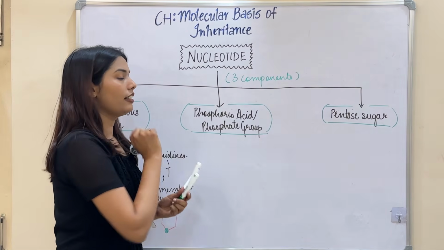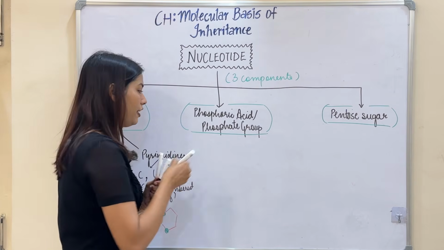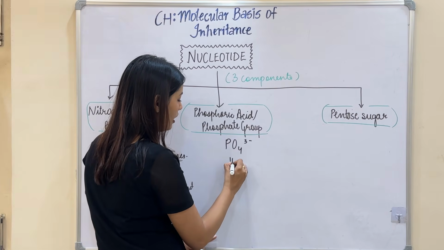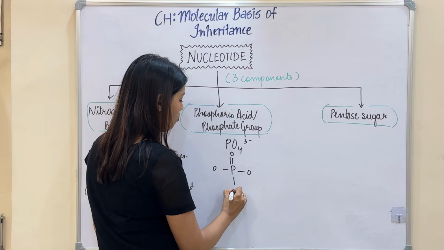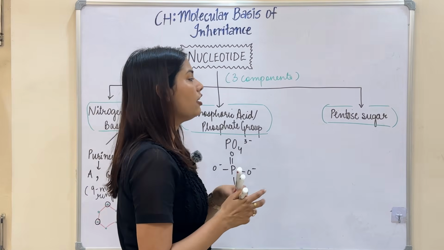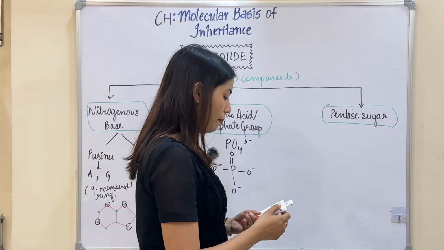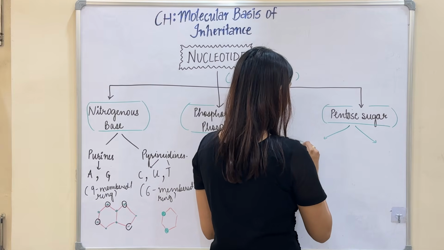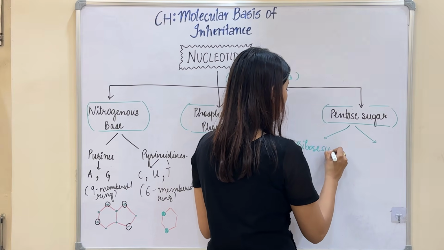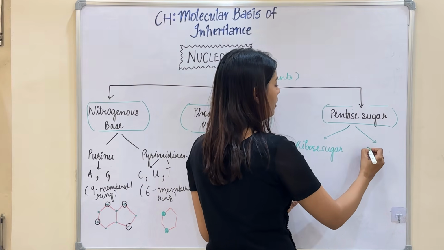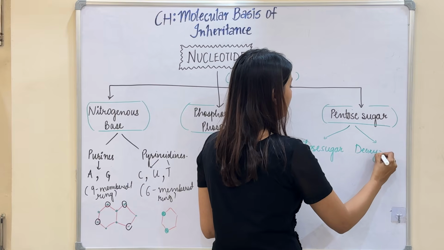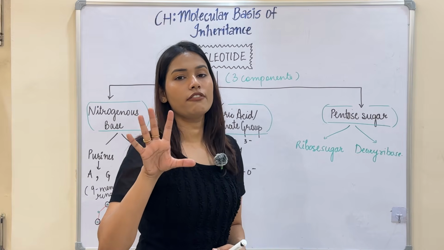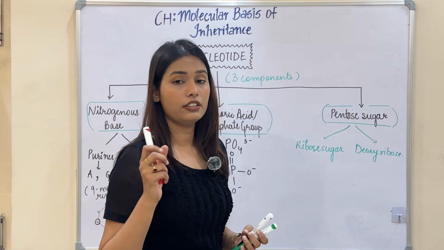Coming to the second component, that is phosphoric acid or your phosphate group, which is PO4 3 negative. If I expand the structure, it will be like this, with four oxygens. And the third component is pentose sugar. Pentose sugars are again of two types. It is either ribose sugar or deoxyribose sugar. Ribose and deoxyribose are five-membered carbon rings.